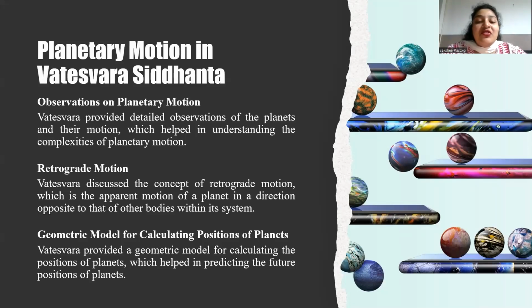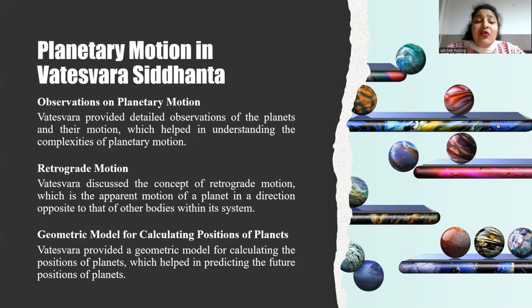So these observations demonstrate Vateshwar's attention to detail and his efforts to understand the complexities of planetary motions, and his work shows that ancient Indian astronomers made systematic observations and developed sophisticated mathematical models to describe celestial phenomena.